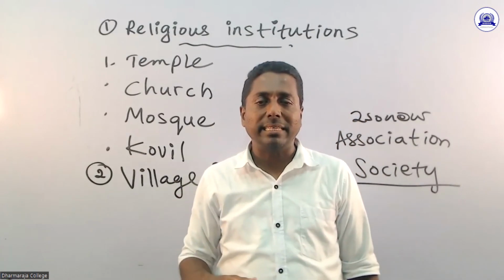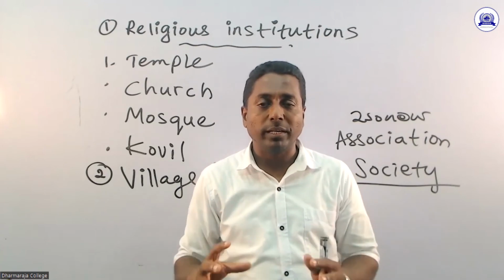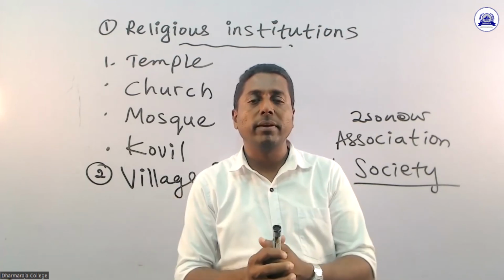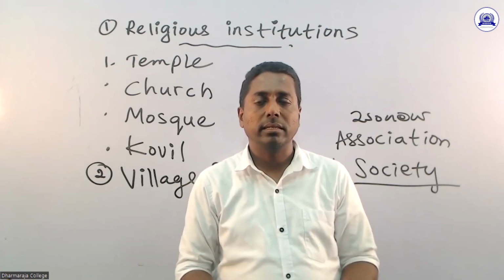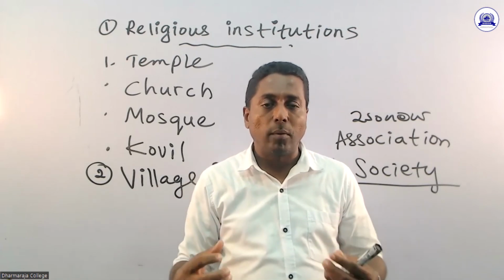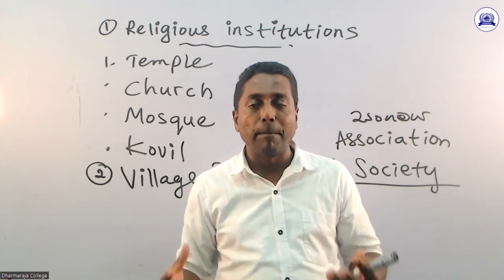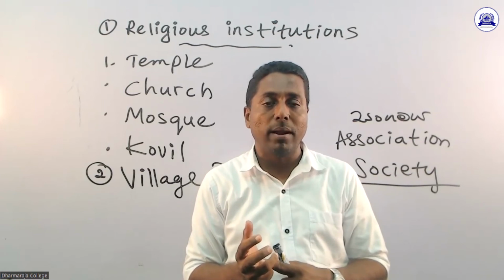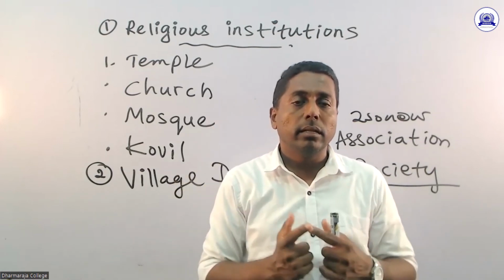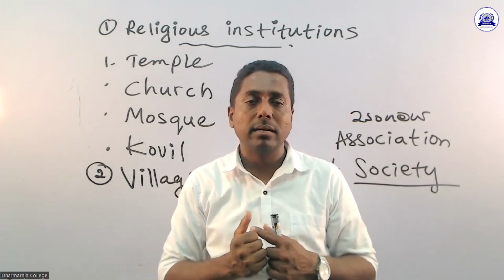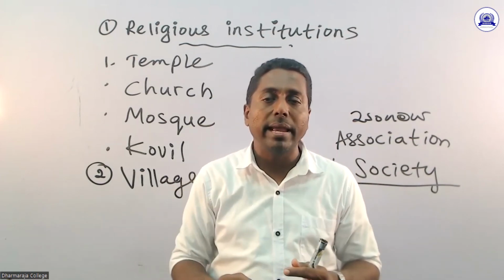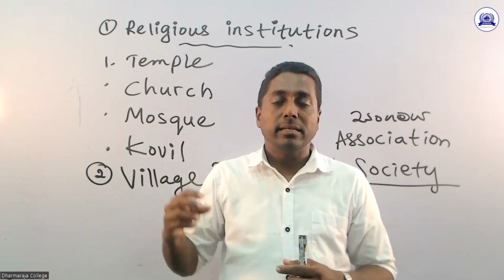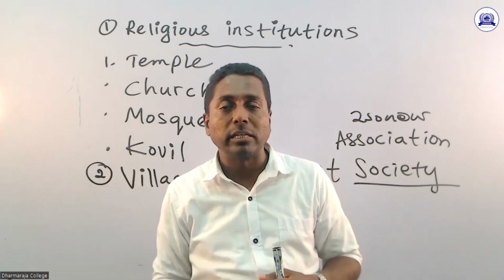The people of the village have formed a special society to develop the village, to solve the problems of the village, to build up the roads, to build up the community halls, to provide the facilities to the school, to develop the temple, to solve the problems like drinking water problem, electricity, the public library, the public park. So there are so many problems in a village or in a town, an urban area. That's why we need such a society. So that is a very important society.